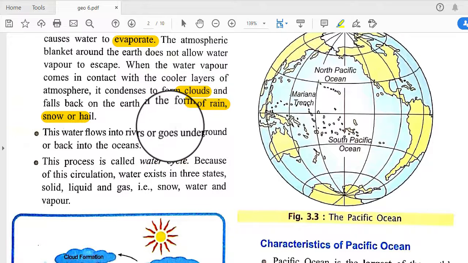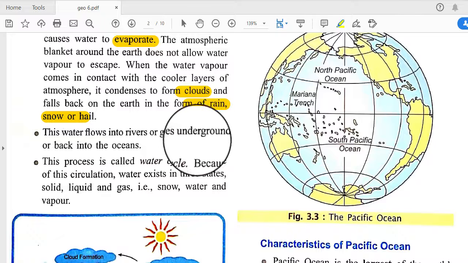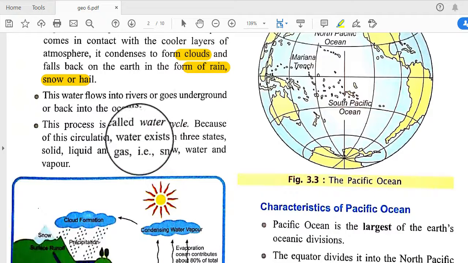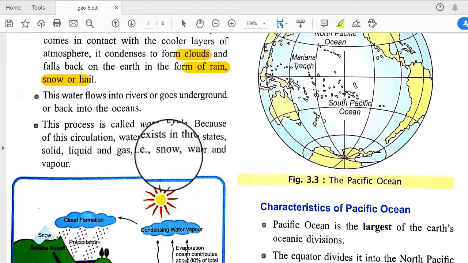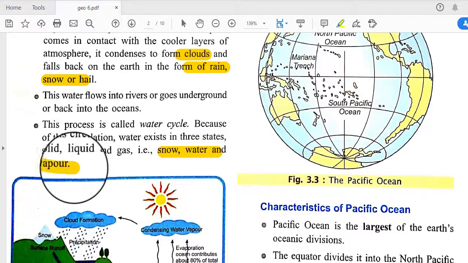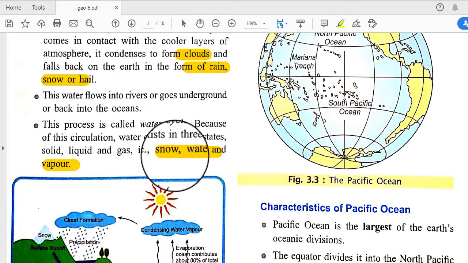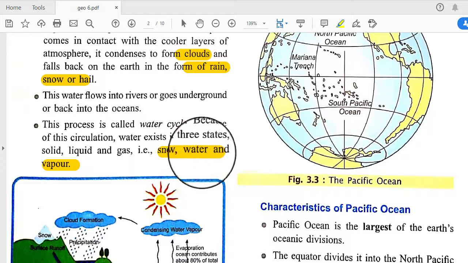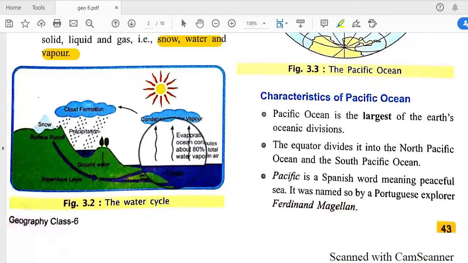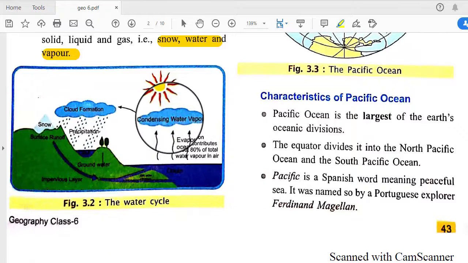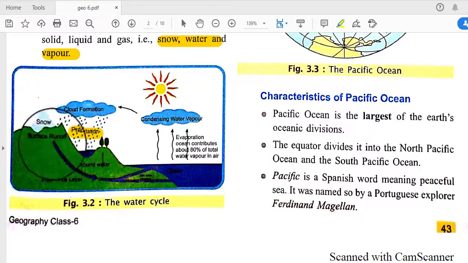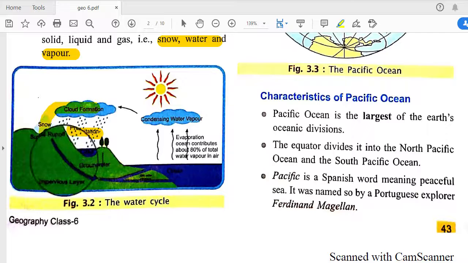If it pours onto the land, then with the help of underground water movement, it goes back into the oceans. This process is called the water cycle, and because of this circulation, water exists in three states: solid, liquid and gas, that means snow, water and vapor. So this is actually the water cycle. You can see that water evaporates from the oceans and forms clouds, from the clouds precipitation occurs, and this precipitated water again mixes with the oceans. So this creates a cycle.